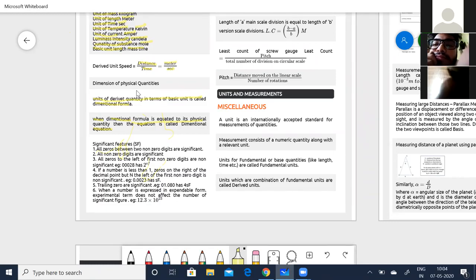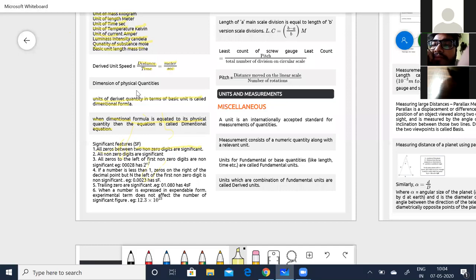There are certain basic rules you have to follow. For example, all zeros between two non-zero digits are significant. I'll do the example problems; when I do, you'll understand how I arrive at these figures.